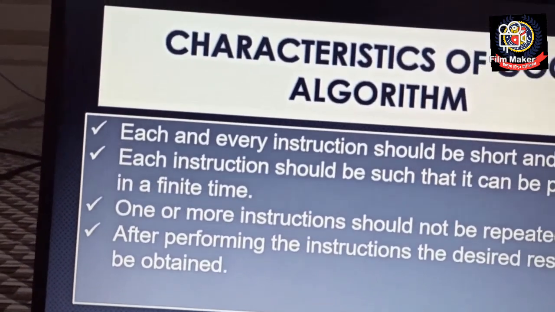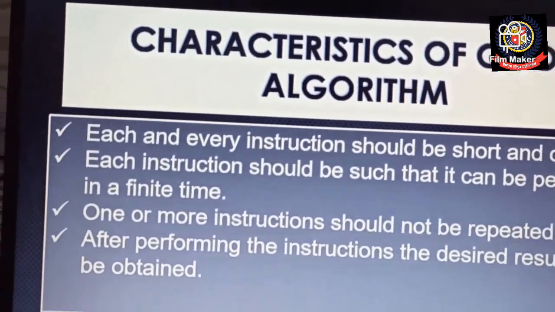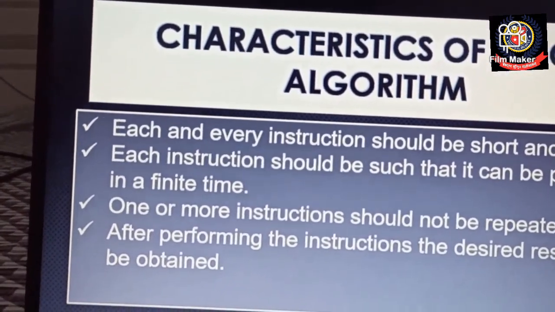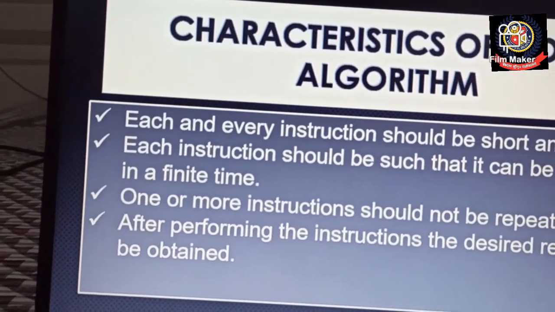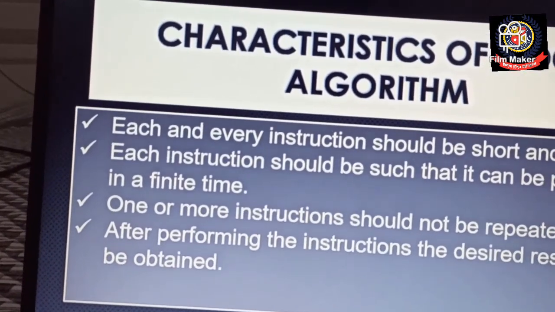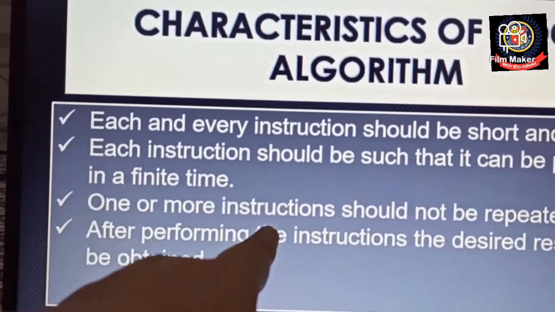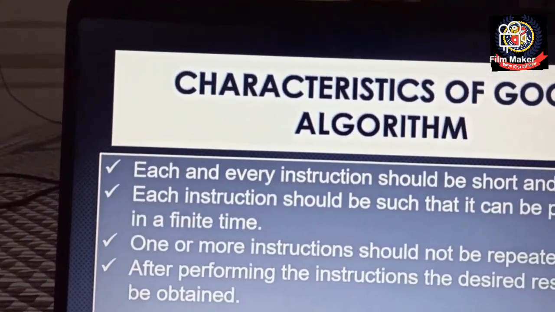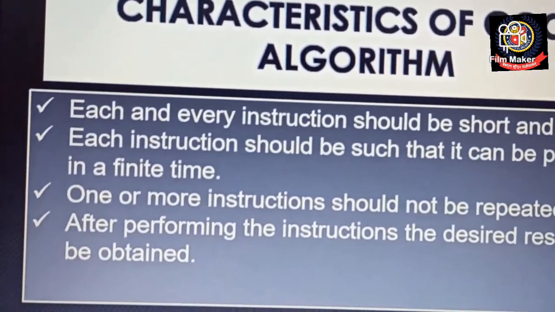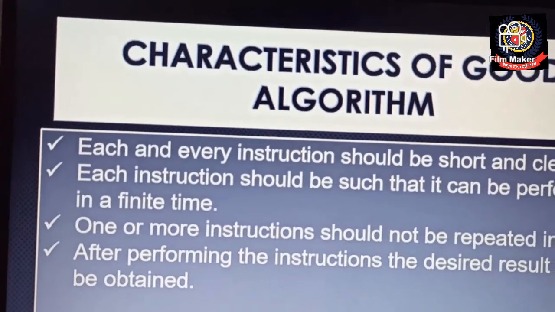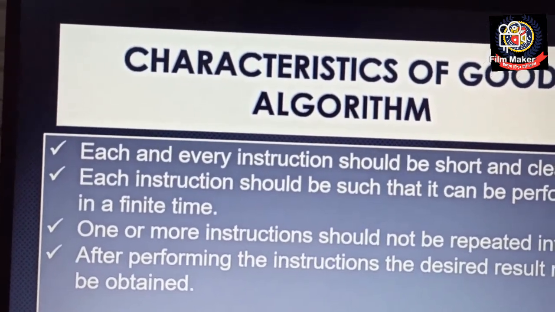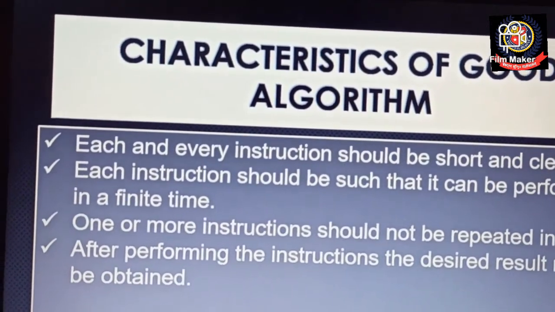Algorithm should be precise, that is the meaning of short and clear. Then comes uniqueness. Each and every step should contribute uniquely. That means one or more instructions should not be repeated infinitely. Clear? Then next, finiteness. Each instruction should be such that it can be performed in finite time.